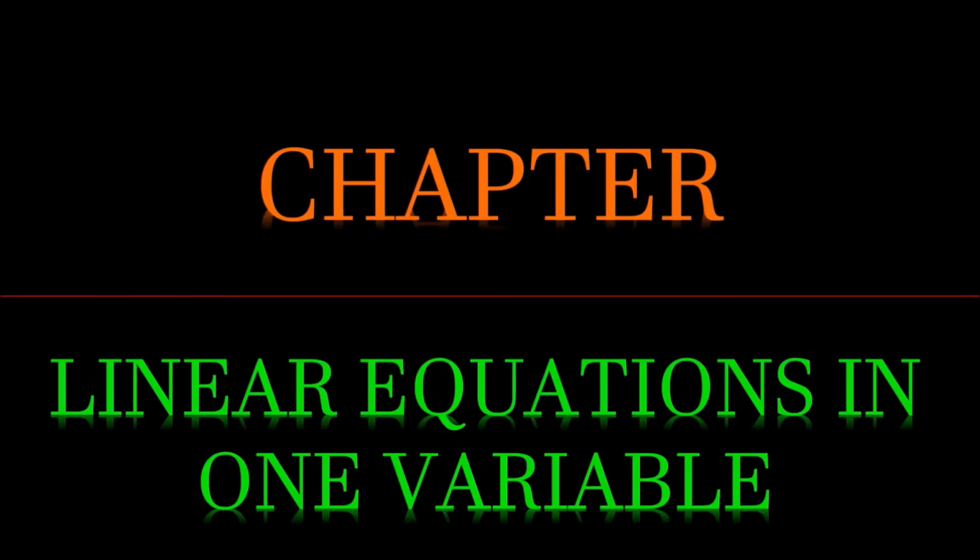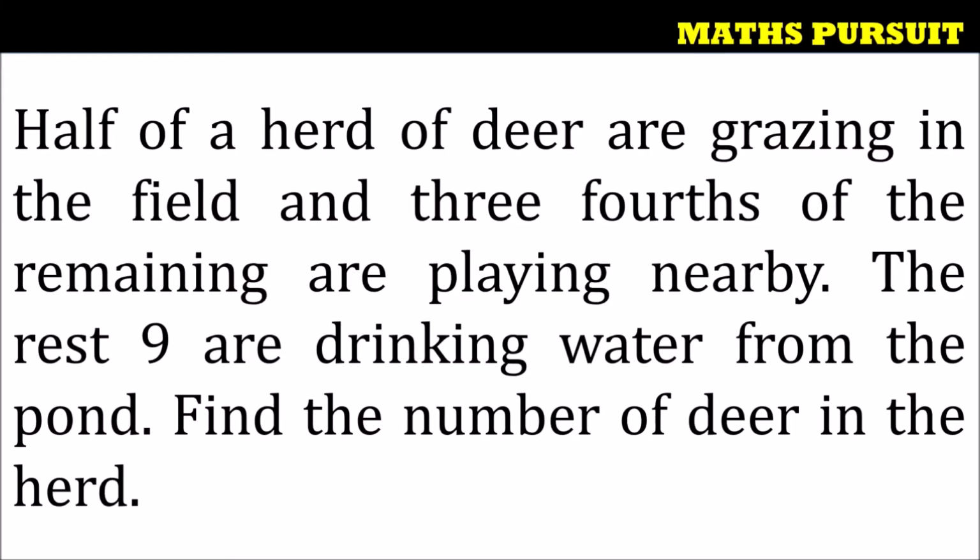Today we will look into the questions from the chapter called Linear Equations in One Variable. The given question is: half of a herd of deer are grazing in the field and 3/4 of the remaining are playing nearby. The rest 9 are drinking water from the pond. Find the number of deer in the herd. So guys, let us see how we can solve this question.